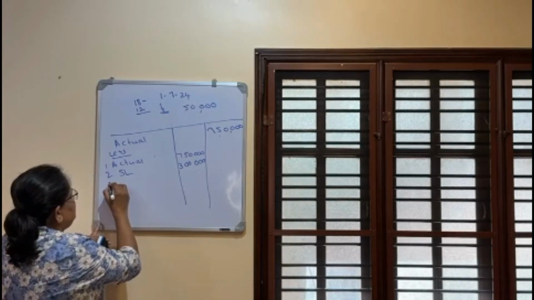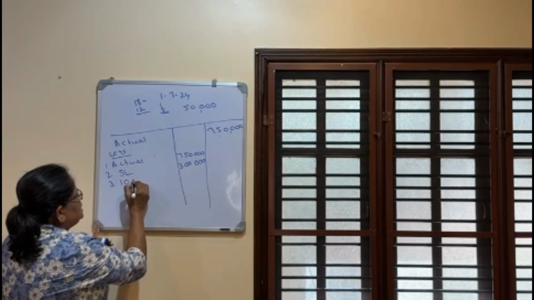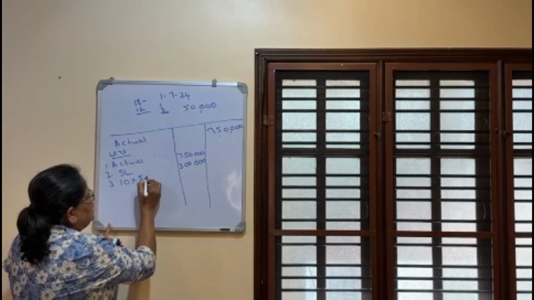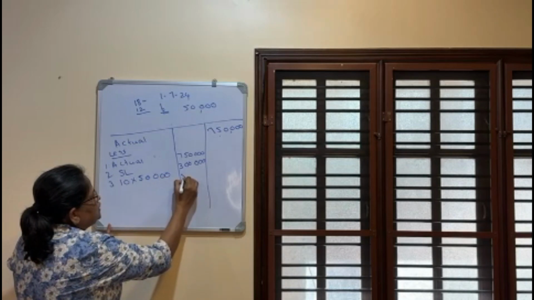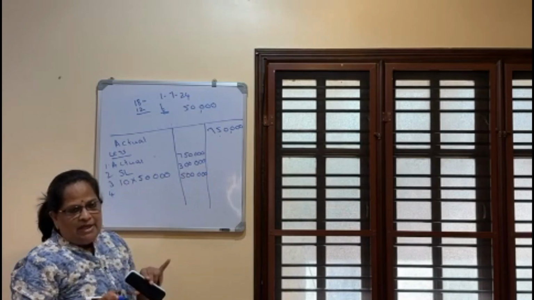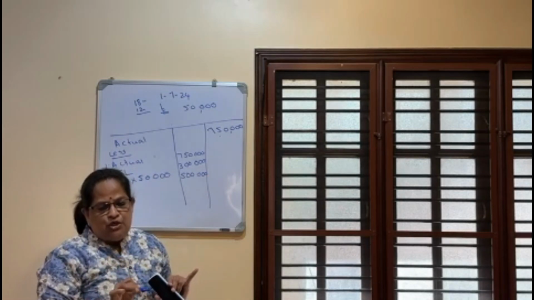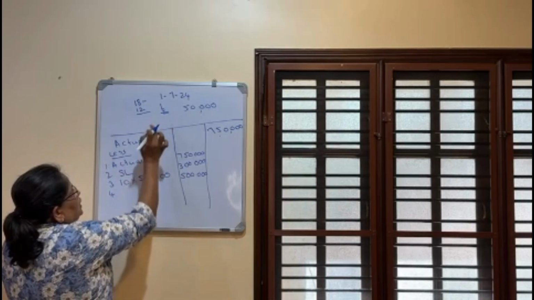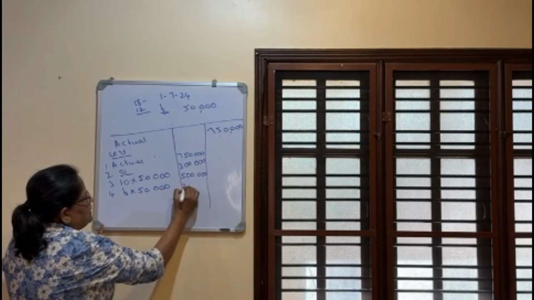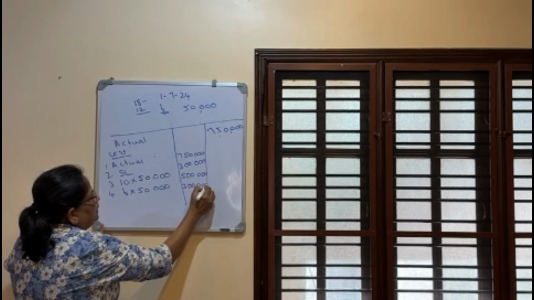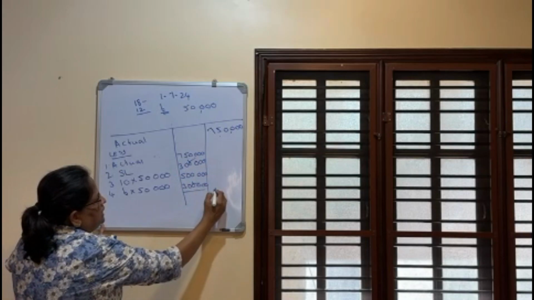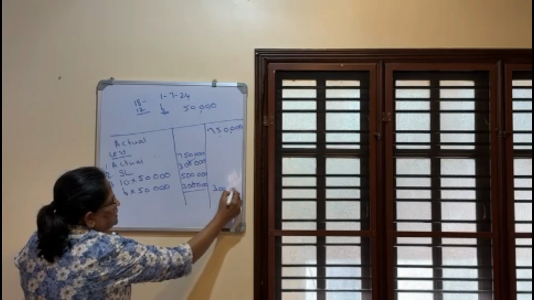Third is 10 months average salary: 10 into 50,000. It's directly given in the question, so here it is 5 lakhs. Now the fourth point is leave at credit into average salary. Leave at credit you calculated as 6, so 6 into 50,000 is 3 lakhs. So here the least value is 3 lakhs, and 3 lakhs you will exempt.